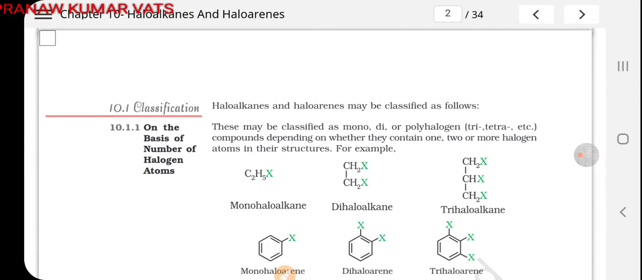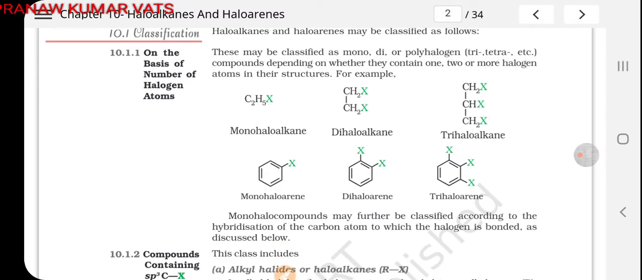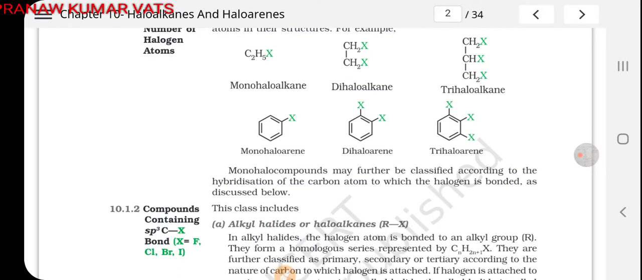So the first classification is on the basis of the number of halogen atoms. If there is one halogen atom, then it will be monohaloalkane. If there are two halogen atoms in the carbon chain, then it is called dihaloalkane. And if there are three halogen atoms, then it is called trihaloalkane. In benzene or arene compounds, if there is one halogen, then monohaloarene. For two halogens, dihaloarenes. For three halogens, we'll write trihaloarenes.